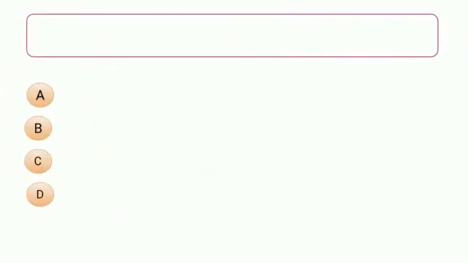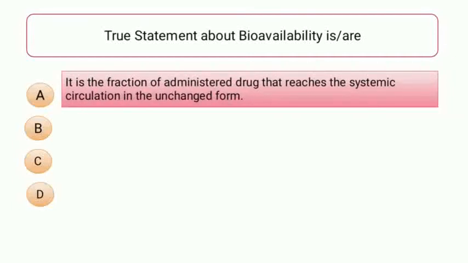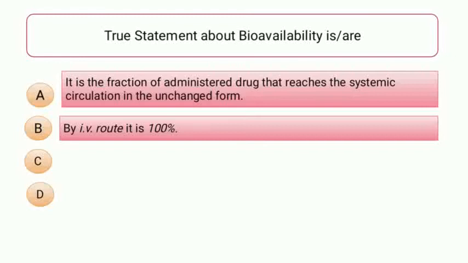The question is, true statement about bioavailability is, and the options given are A, it is the fraction of administered drug that reaches the systemic circulation in unchanged form. Option number B, by IV route it is 100%.